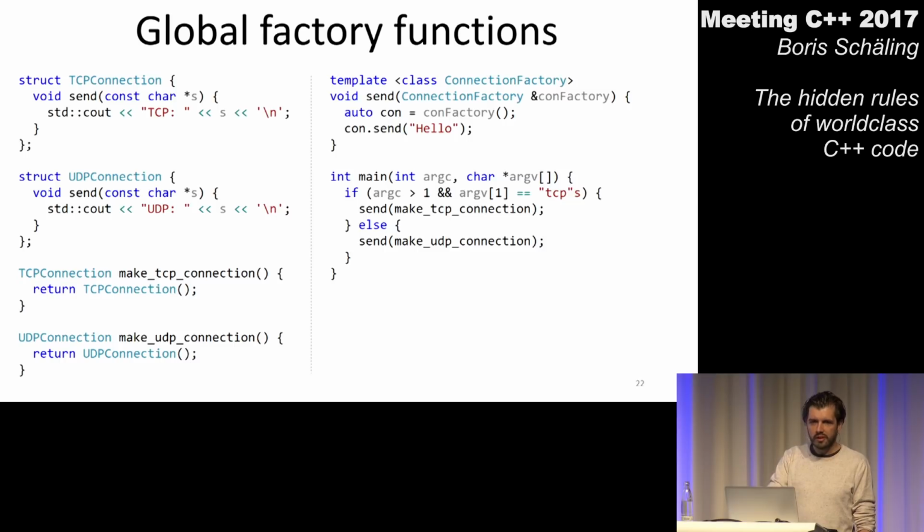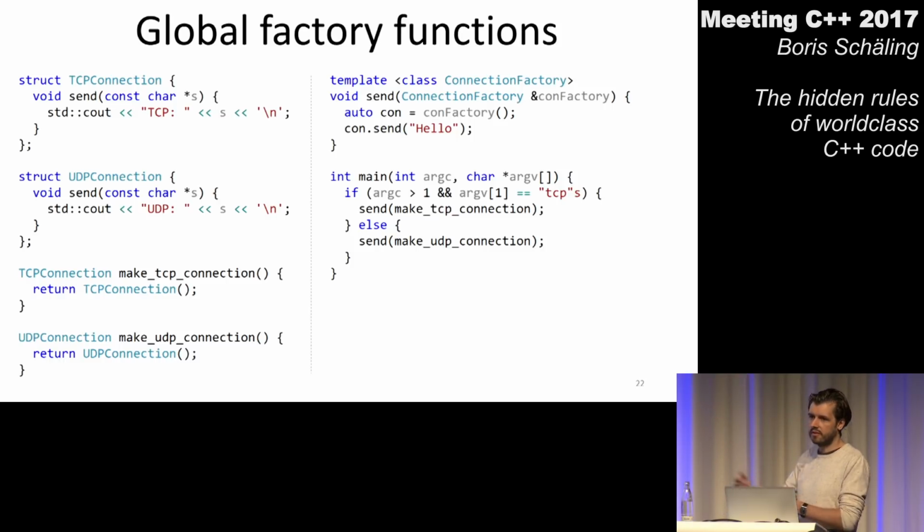So to use these connection factories in the rest of my program, which we see now here on the right side, I have to change my send function a little bit. The send function was expecting a pointer to a base class before. Now I turn the send function into a template, and I call the send function here in my main function, and I pass these connection factories, which are now functions, to send.